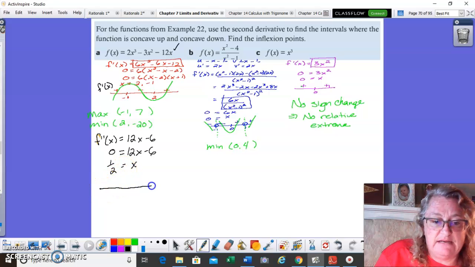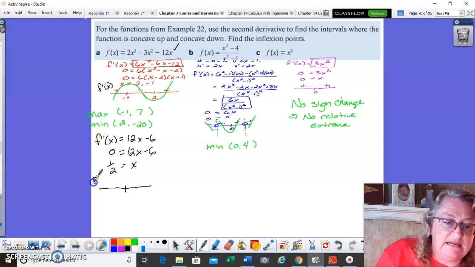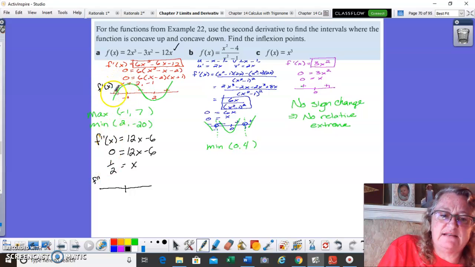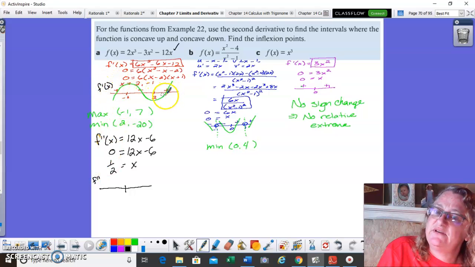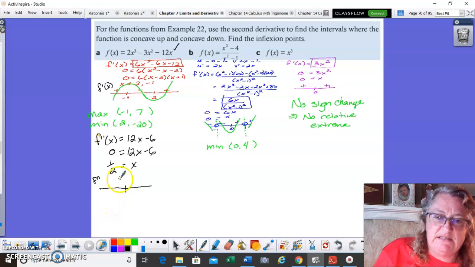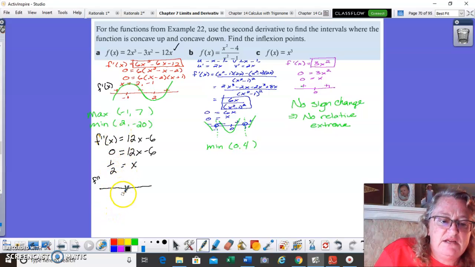So if I make my sign diagram of my second derivative, notice I've gone back and labeled that sign diagram up there as my first derivative. This way I can tell which one is applying to which set of points. So this is at 1/2 here. I'm going to test a number in the second derivative below 1/2, so I'm going to test 0. So 12 times 0 is 0, minus 6 gives me a negative number.